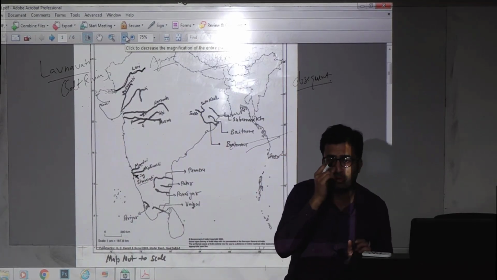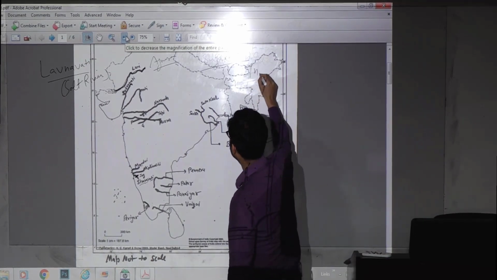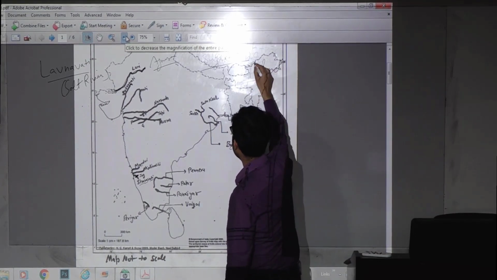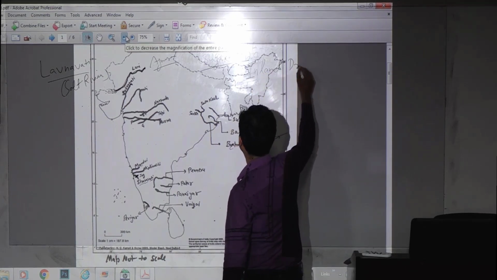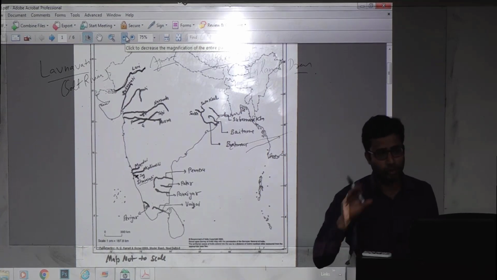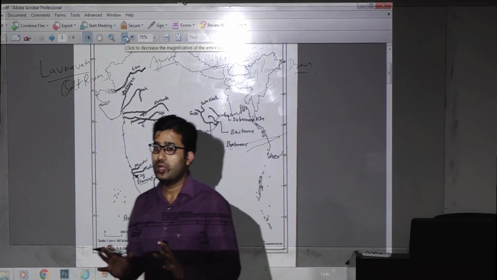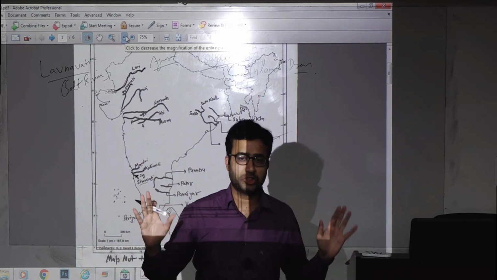One more information about Luni river, it is called inland drainage. Many of you already know what is inland drainage. Or I explain what is inland drainage. Luni river is an example of inland drainage in India. Generally the river outflows in sea or ocean.